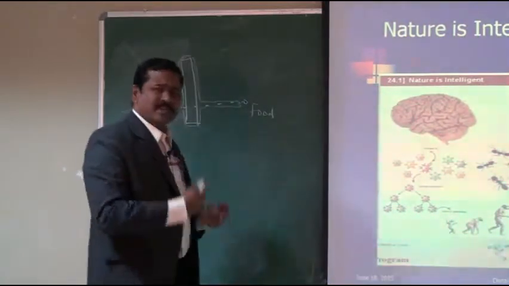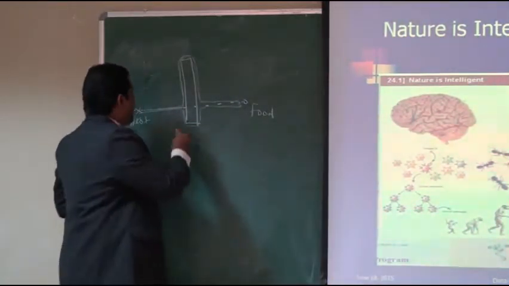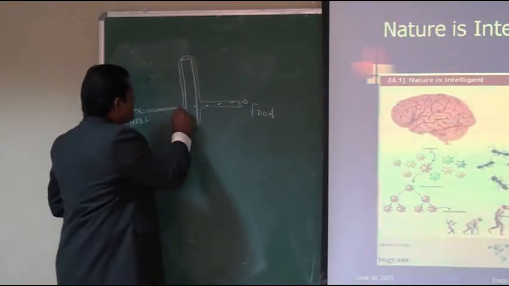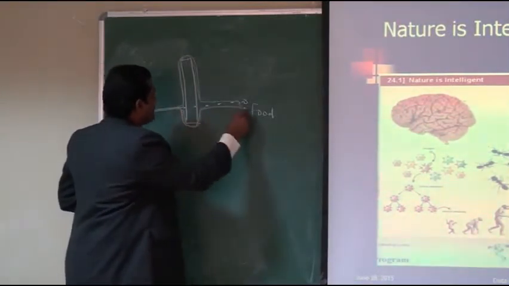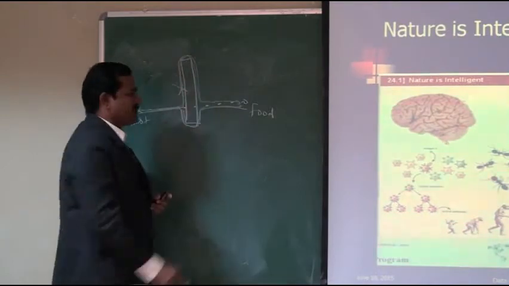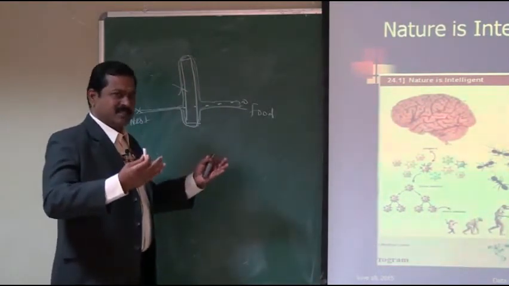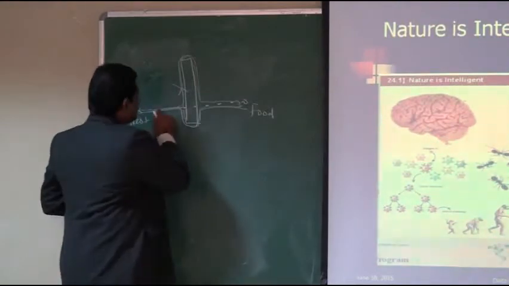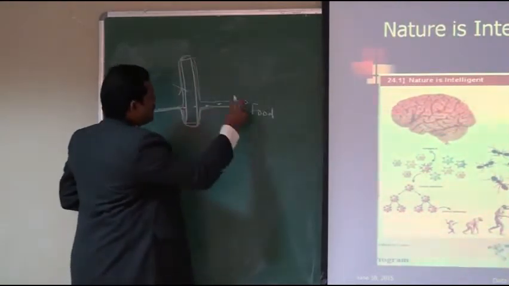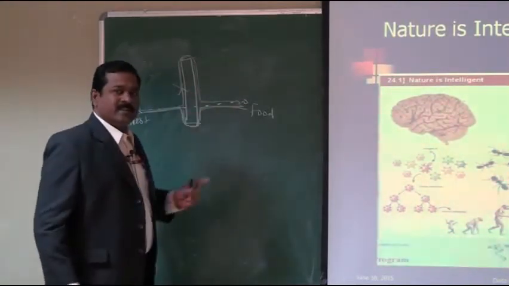Quickly all ants settle down on one path only, and no ant moves on the other. They quickly come to the conclusion that this is the shortest path, so all of them take this path.